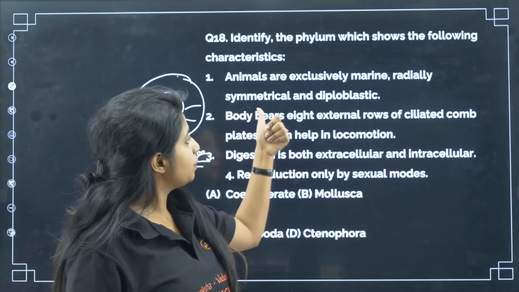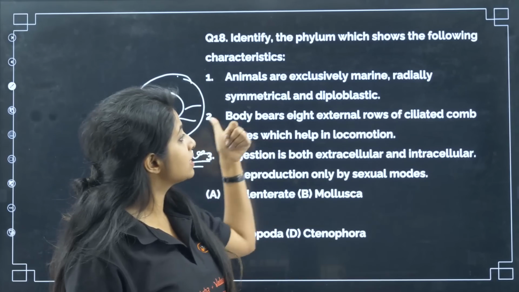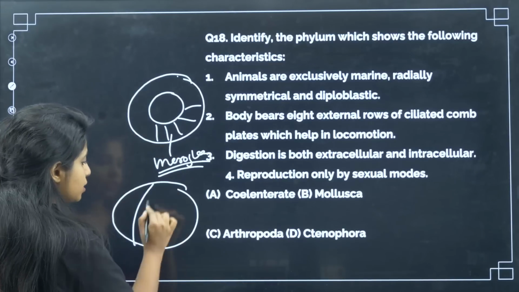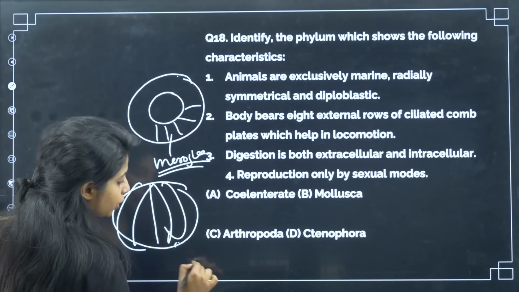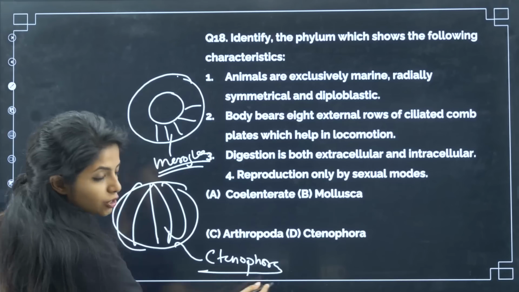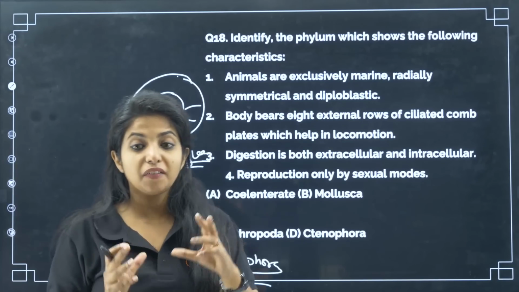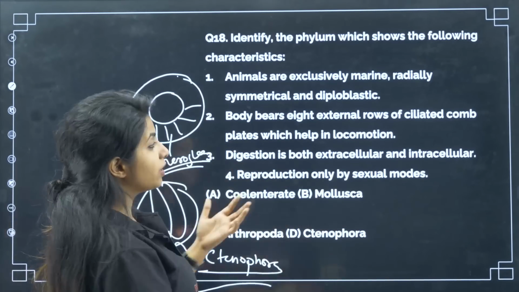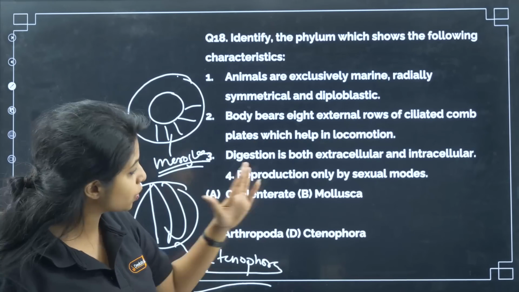Now, the body bears 8 external rows of ciliated comb plates which help in locomotion. I told you, if something has comb plates, they are comb jellies. Basically, you're talking about Ctenophora. Cnidarians do not have this. Cnidaria, if you remember, have a polyp stage, medusa stage and things like that, but not this. So this is your Ctenophora. I got to understand from this only, but let's go ahead.